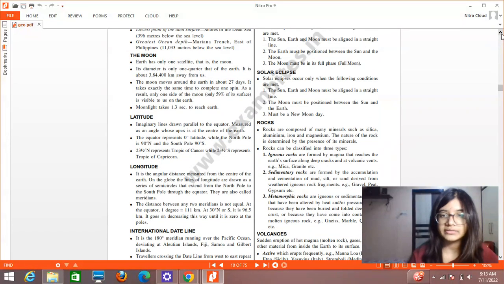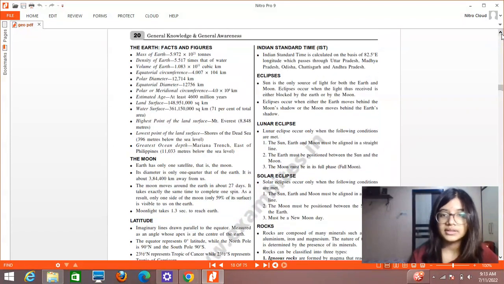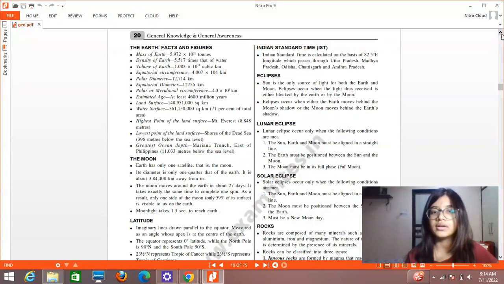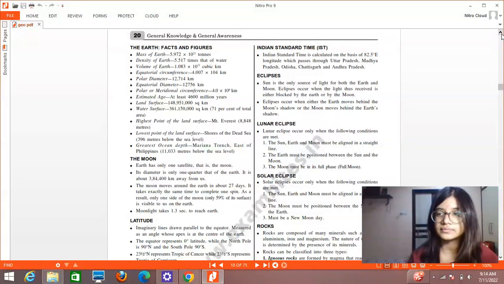Next we have the Indian Standard Time, that is IST. The Indian Standard Time is calculated on the basis of 82.5 degree east longitude, which passes through Uttar Pradesh, Madhya Pradesh, Orissa, Chhattisgarh, and Andhra Pradesh. Now it is important that we have a standard time so that the whole country follows one uniform time measurement. Otherwise, what would have happened if we did not have a standard time? All the places would have had different time zones, and it would indeed have created a lot of confusion.